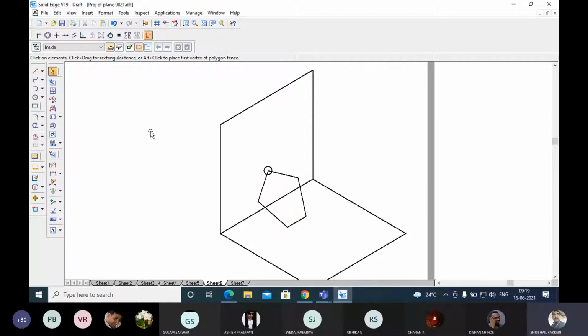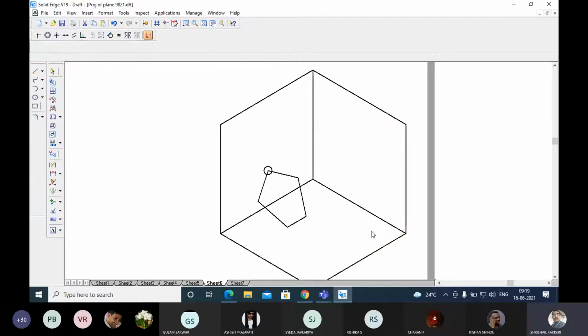And if you look at this from the left side view, you can observe it will be like this. Just I'm giving you one additional piece of information. Try to imagine.